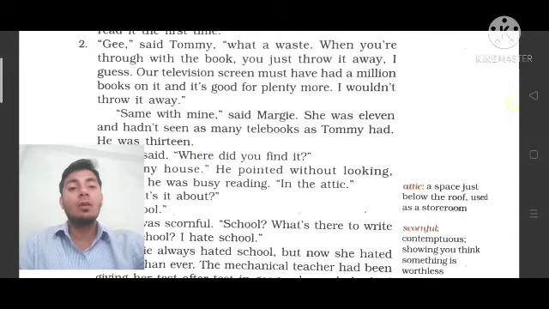Books are good for plenty more, and it is very good for me. For this reason she was saying that she would not throw it away. मैं इस बुक को फेंकूंगी नहीं. I will read it thoroughly.